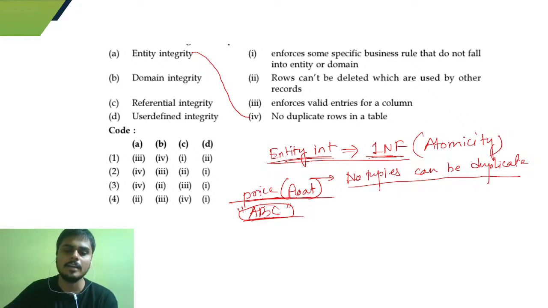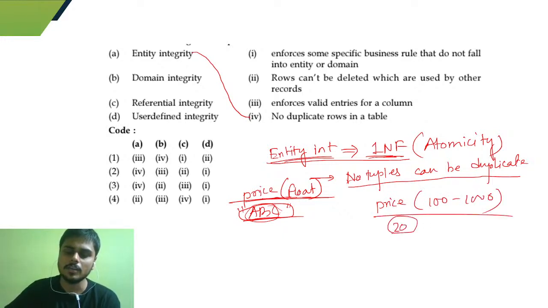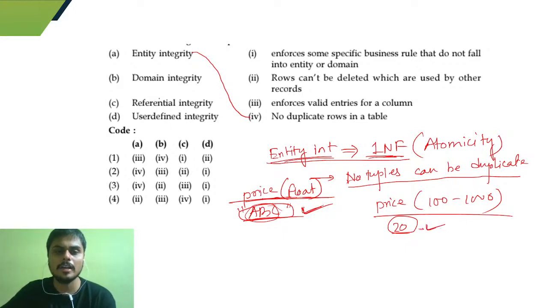Or let's say price can take values from 100 to 1000 and you are putting here, let's say, 20. So you are also violating the domain integrity. So domain integrity can be violated in two ways: if you put another data type, or if you put values beyond the range. So domain integrity enforces valid entries of a column.